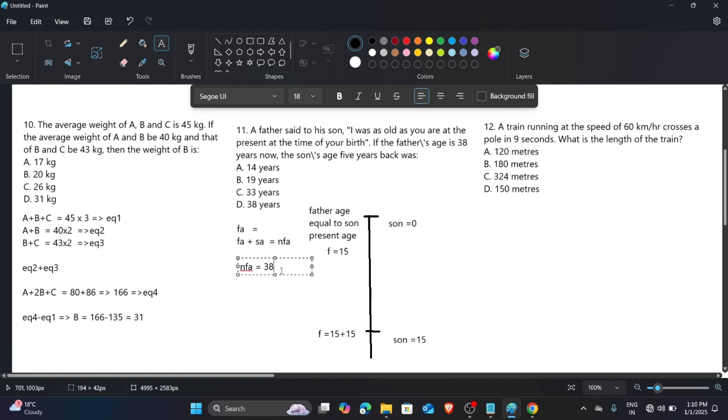Okay, so the son's present age is nothing but 38 divided by. Okay, so the age is 19. What is the age of the son 5 years back? So it is 14, because when you subtract 5 from 19, you get 14. So this is the whole explanation and the whole answer.